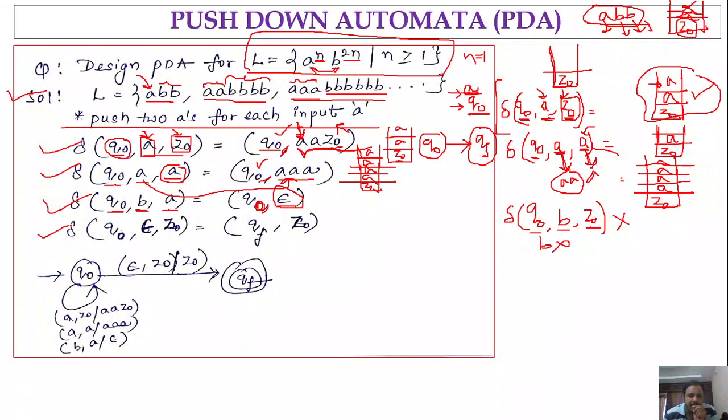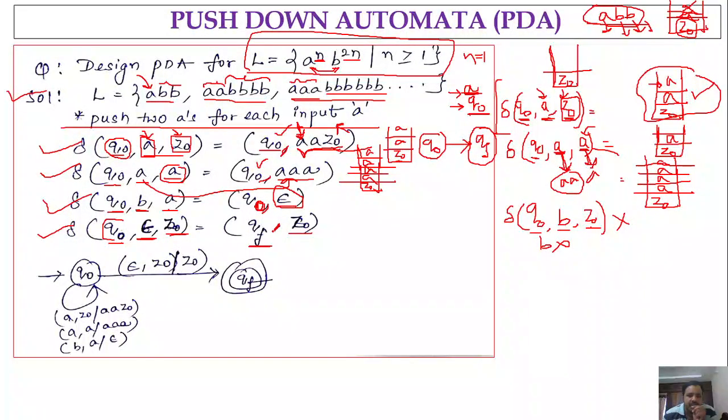And next, if we are in state Q naught and the input that you are processing is epsilon, that means the input is over and we do not have any symbol to consider. So here it is epsilon, and the stack content is Z naught, right? That means we reach the bottom of the stack and we have nothing to process, and we are in state Q naught. Then immediately, since we are implementing this pushdown automata with a final state, we will go to the final state QF, and the stack content will be Z naught. So we have to push Z naught.